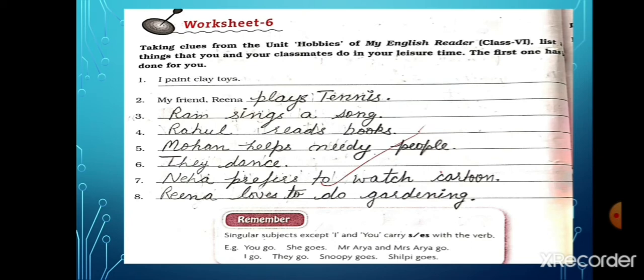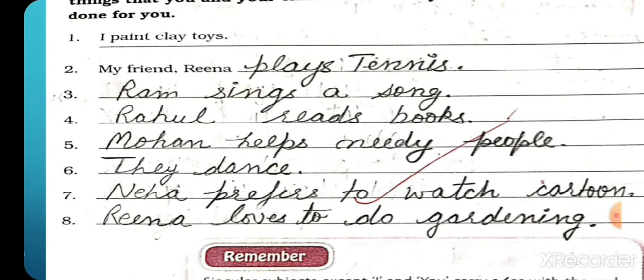For example beta, the first one is I paint clay toys. Then students, we can say my friend Reena plays tennis. Then beta we can say Ram sings songs. Then Rahul reads books. Okay, Mohan helps needy people. Neha prefers to watch cartoons. Shreya loves to do gardening. Like these, students, frame sentences.